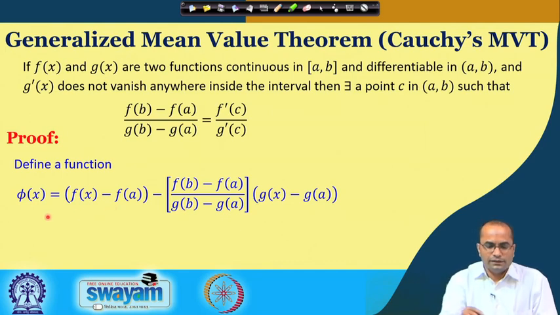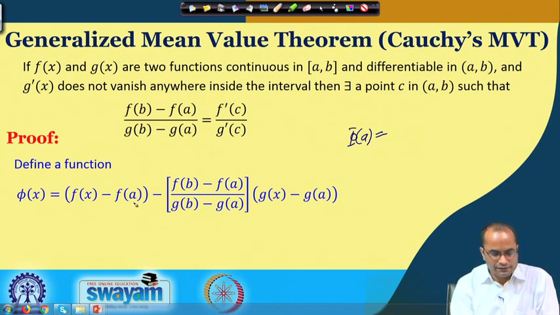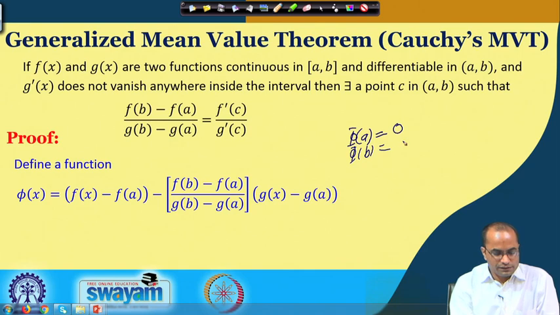Moreover, if we see here, what is phi at a? That is f a minus f a, which is 0, and g a minus g a is also 0. So everything is 0, so phi a is 0. And phi b is f b minus f a and g b minus g a. So this g b minus g a will get cancelled with this g b minus g a, and then we will get f b minus f a minus this f b minus f a, which is again 0.